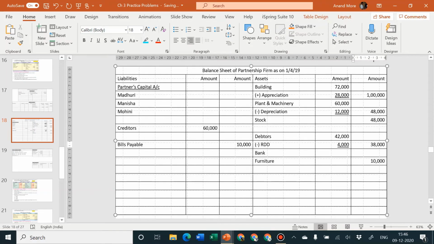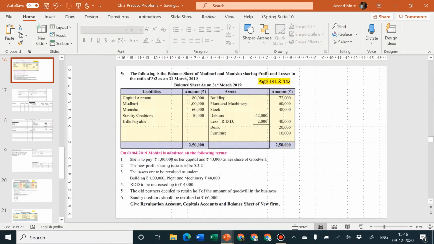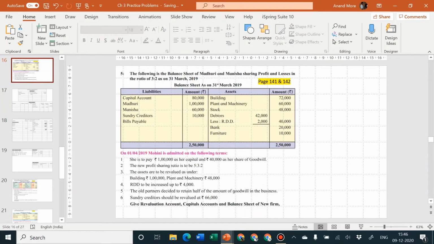Yes, 38,000. Very good. I had unnecessarily left one line blank below stock. That is not required, but it's okay. Next, second effect is revaluation account debit side. Have we given it? Yes, we have given that also. Very good. Now adjustment number 4 is over.